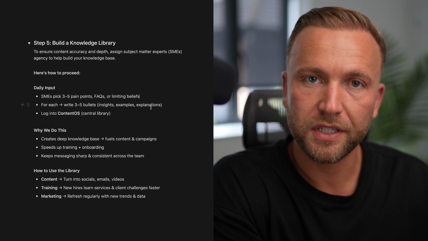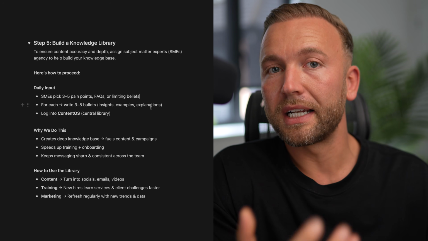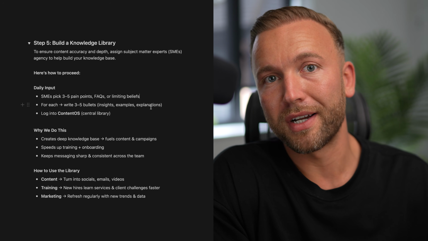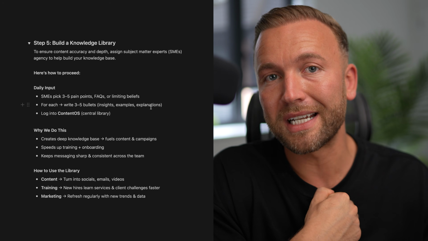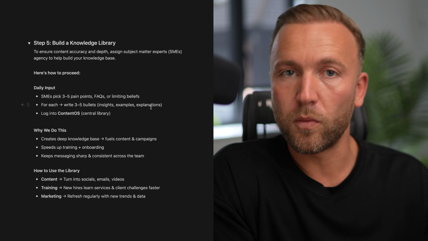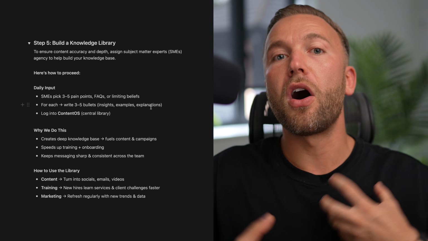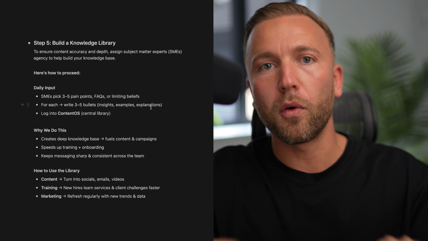So the preference and the way that we have done things in our business is we are manually putting all of the information from subject matter experts that we have, because that information and that knowledge is based on our subjective experience of working with the marketplace and working with our clients. And it means we have our stories, we have our nuances, we have our little quirks and our ways of doing things.